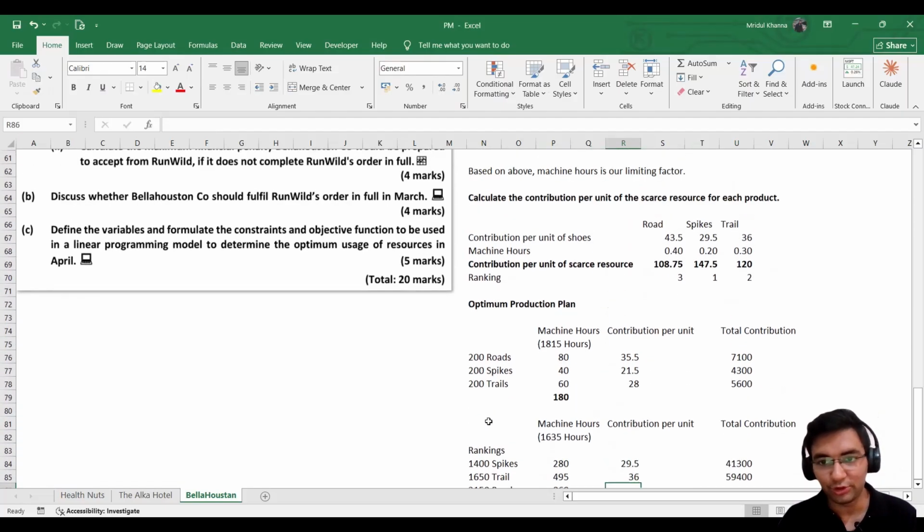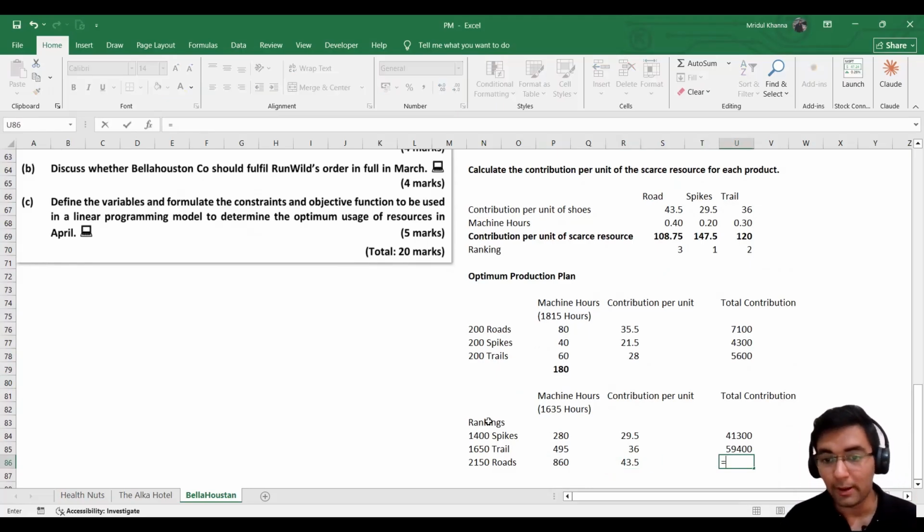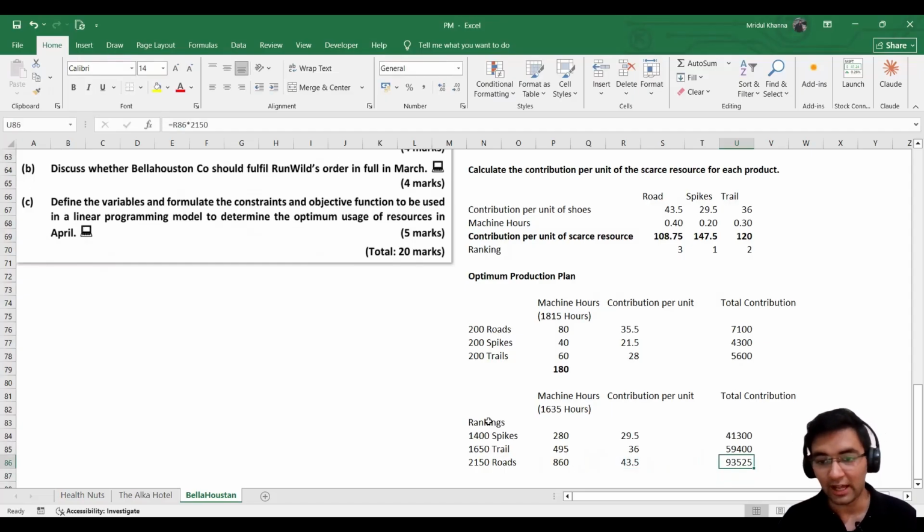Contribution per unit, we know it's 43.5 as per the market. Now we can calculate the total contribution by multiplying the contribution per unit by the number of shoes that we can produce within the limited machine hours available. It is 2150 road shoes. So we have 93525.